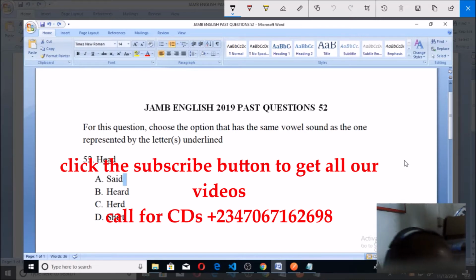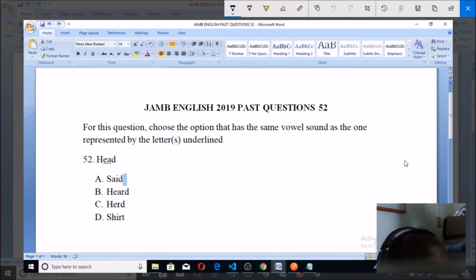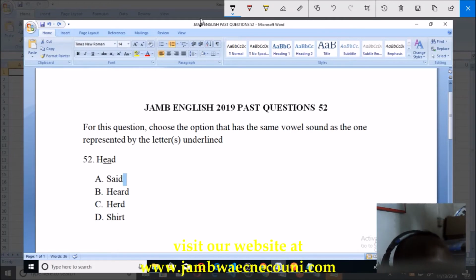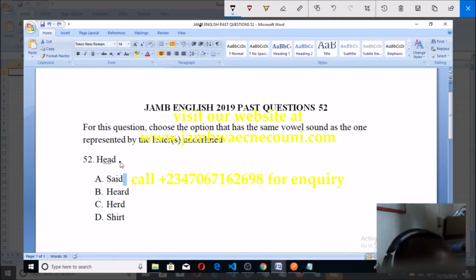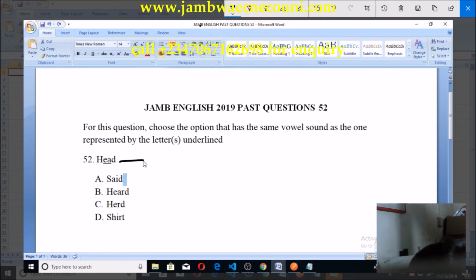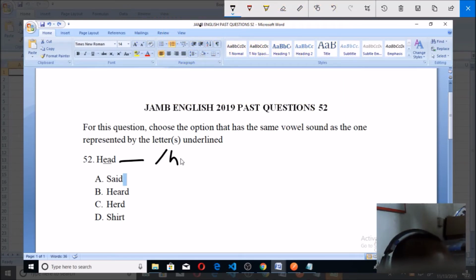So let's get the oral transcriptions of the various words so that we can see the ones that are similar. The first one we're looking at is head. What is the oral transcription for head? Very simple. Then said, the oral transcription is simply this, meaning that we're having the air sound.